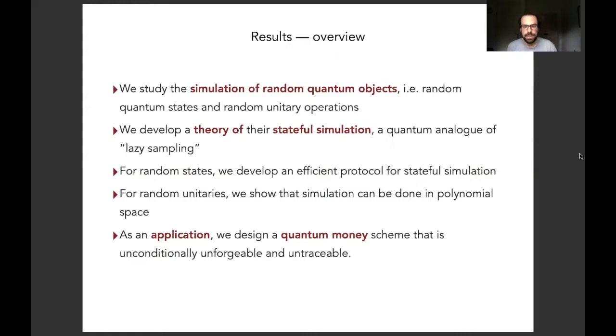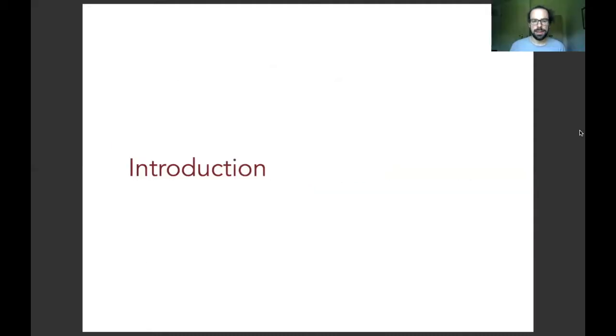Finally, as an application, we design a quantum money scheme that is unconditionally unforgeable and also untraceable, which is kind of an additional privacy preservation property. Let me start with an introduction.